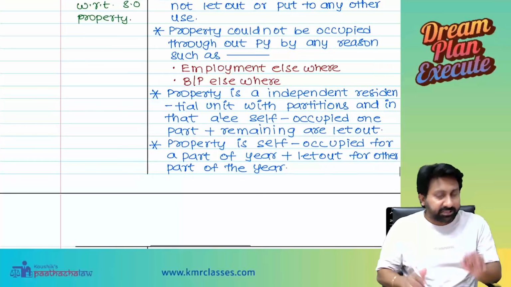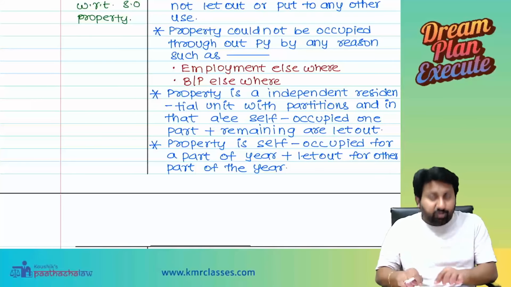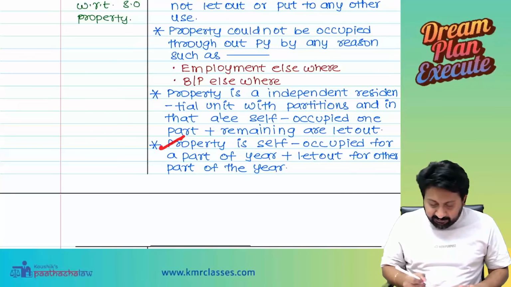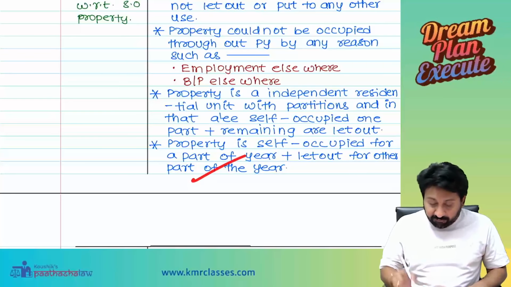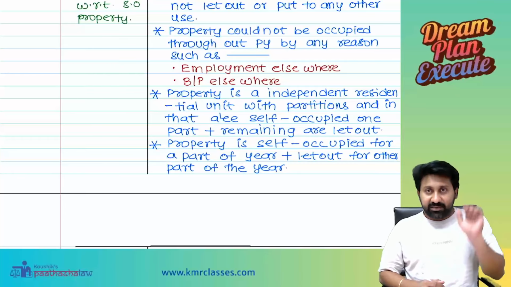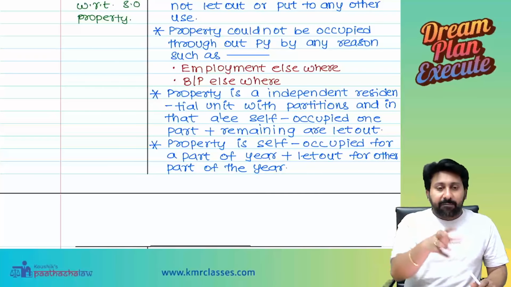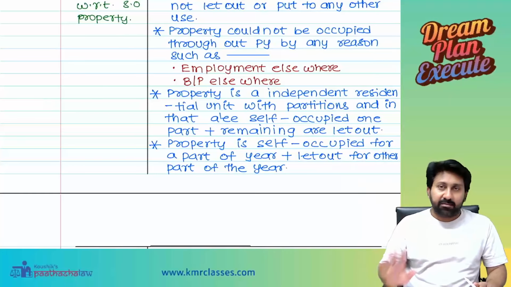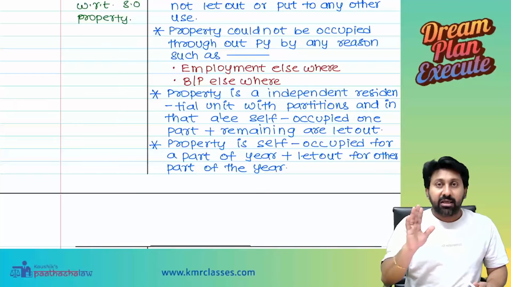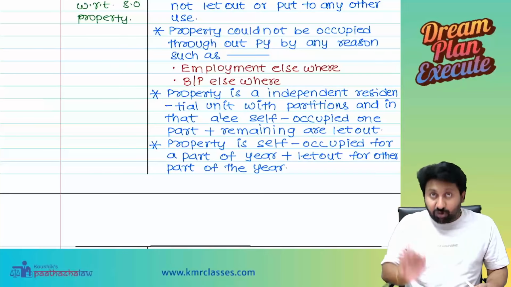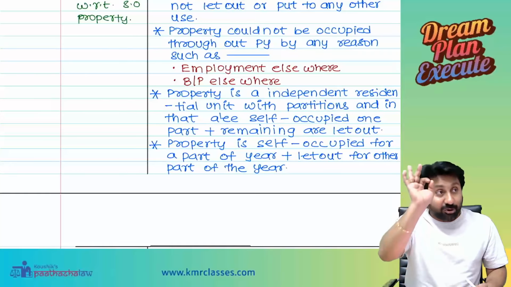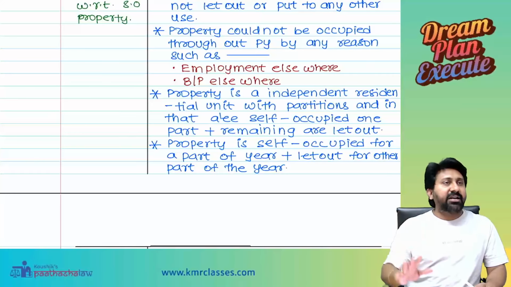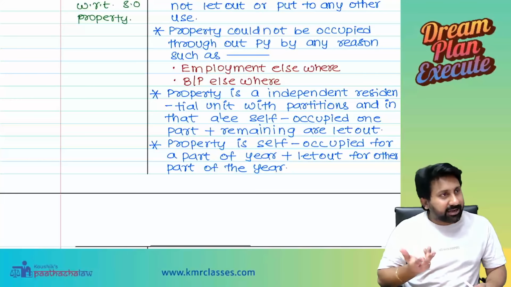Okay, now listen, last point. This question has come 6 times in the exam. Not theory. They will apply this practically and give questions in the exam. Follow. Property is self-occupied for part of the year and let out for the other part of the year. What do you mean by that? Means there is a property. They will self-occupy it for part of the year and let it out for the other part. 3 months self-occupied, 9 months let out. Law says that in the fourth case, treat that property as a let out property only. Even if it is let out for one day, that's it. I will treat it as a let out property only. Did you understand the point?